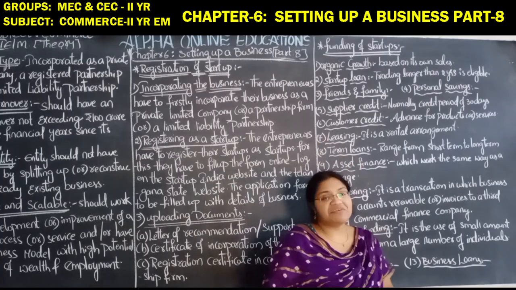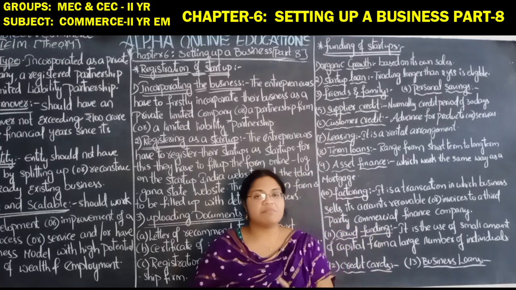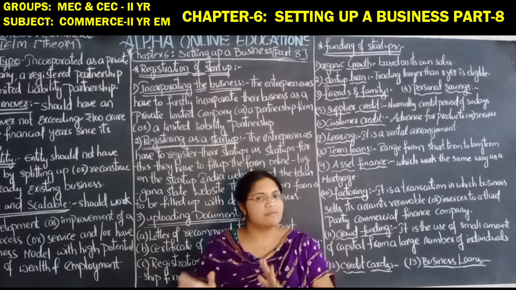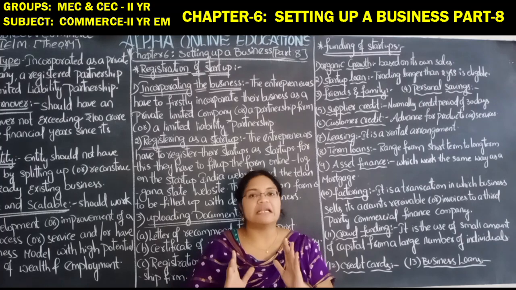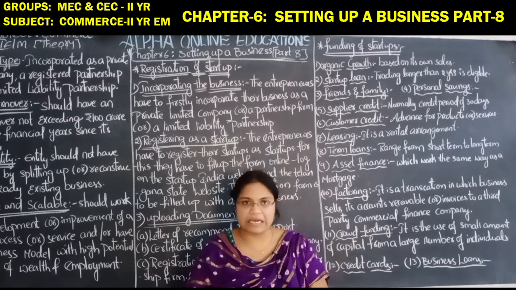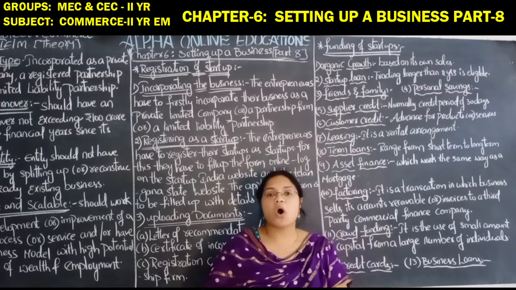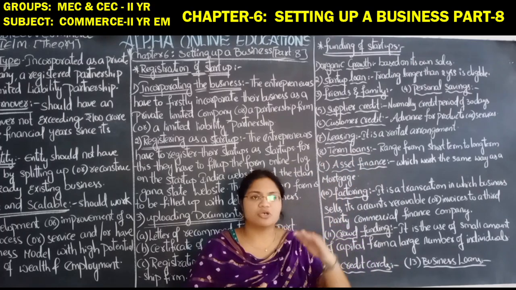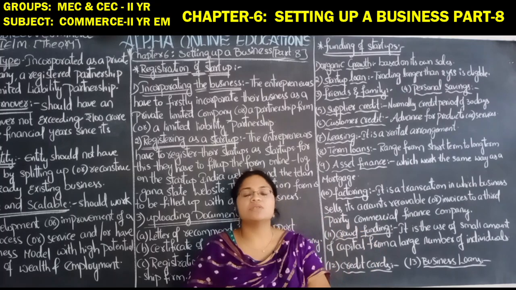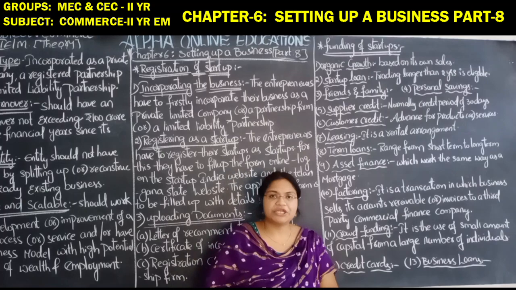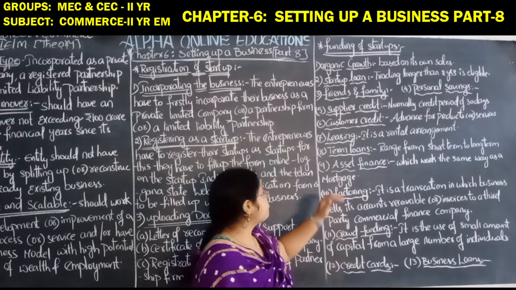Leasing is a rental agreement. Every month they have to pay the rent. Just as there is rent, in the same way a lease is also a rental agreement. Term loans range from short to long term. So these are the term loans: short term loans, medium term loans and long term loans. These loans are given in order to continue the business activities.